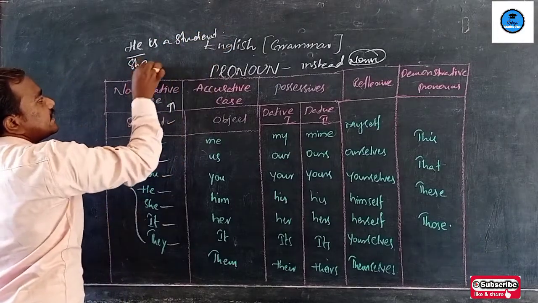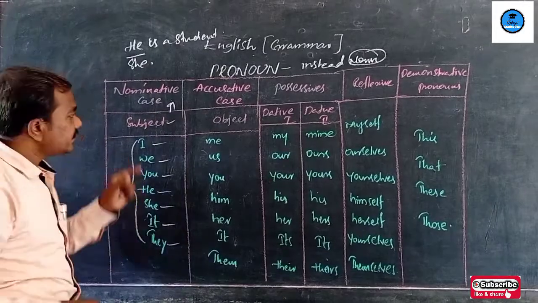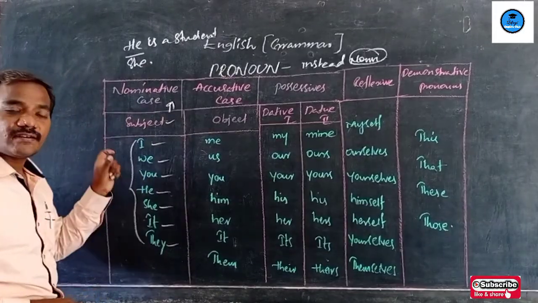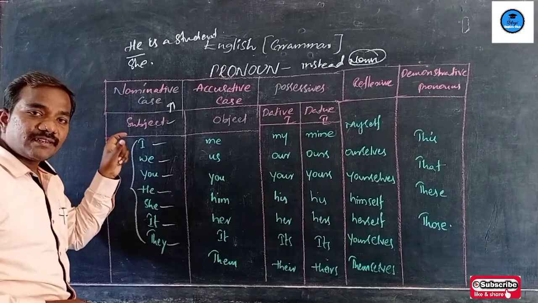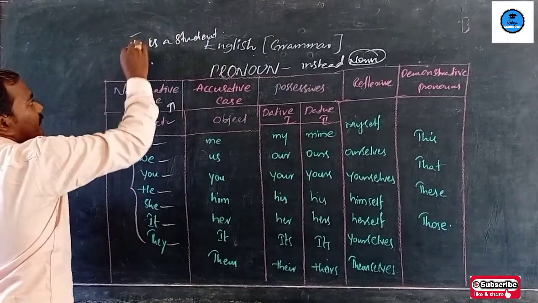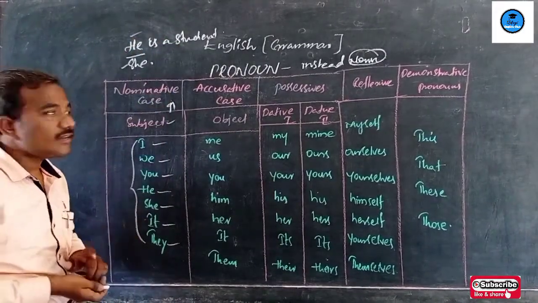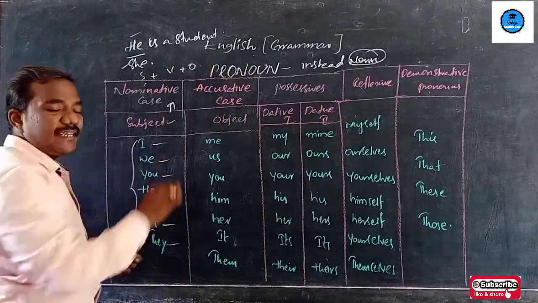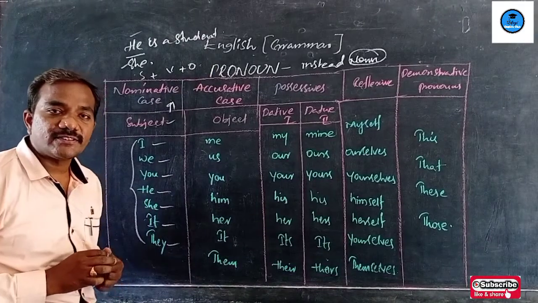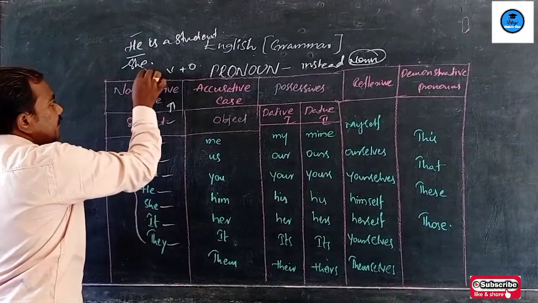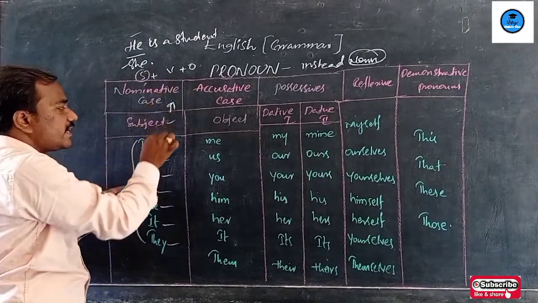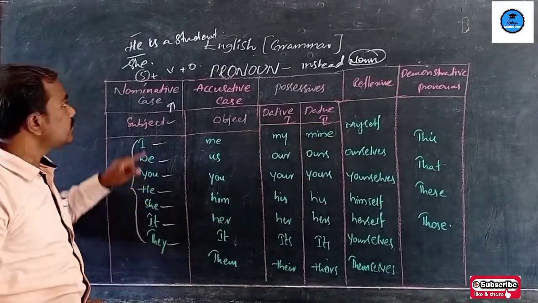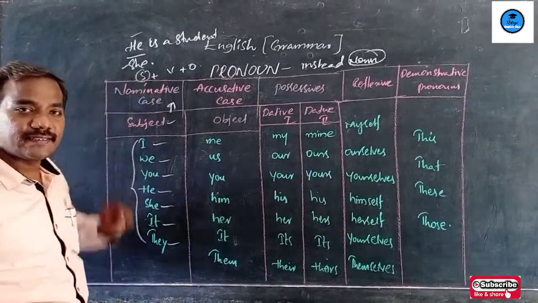She is a student. These words can be used only in the subject case. We know very well that subject plus verb plus object is the pattern of an English sentence. That's why we use these nominative cases, that means subject pronouns, at the beginning of an English sentence.